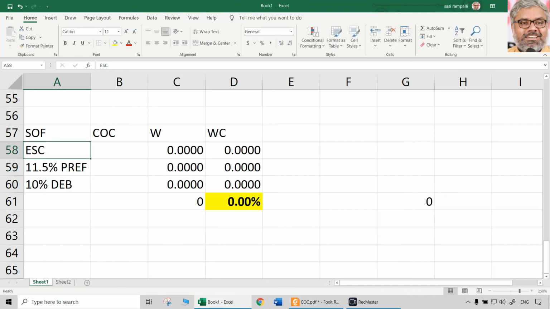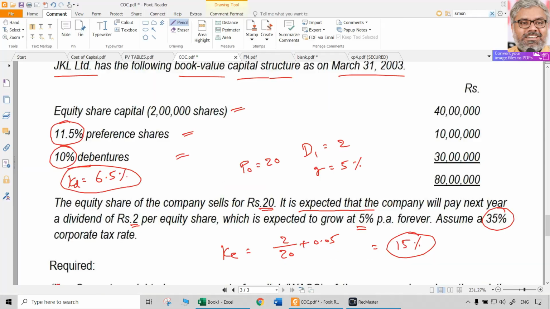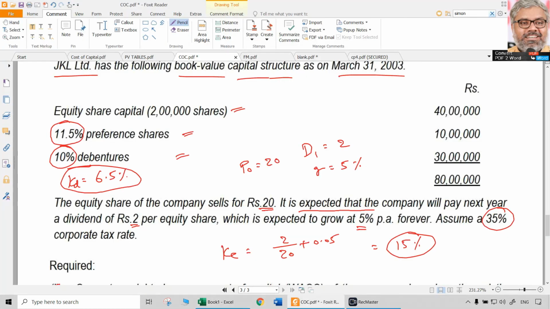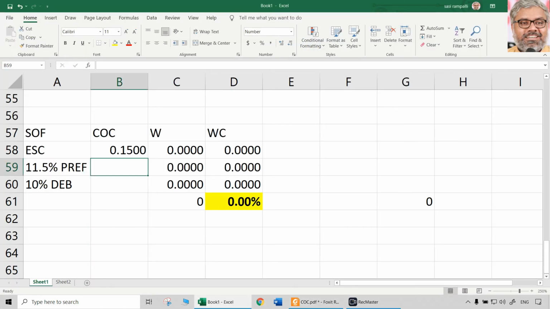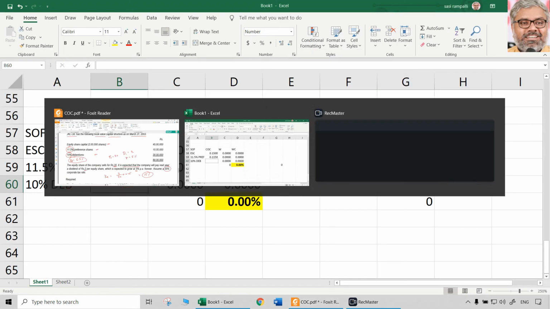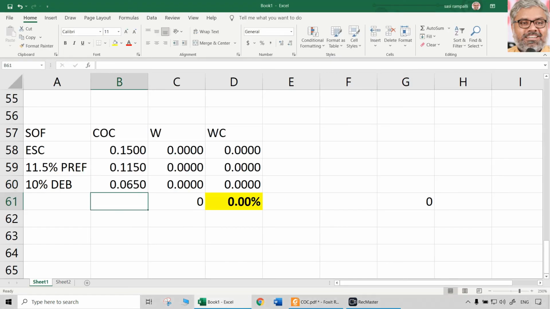So these are the various sources of finance. Individual cost of capital we already calculated. KE 15%, that means 0.15. Preference will be 11.5 only, that means 0.115. 10% debentures, KD is going to be 6.5%, 0.065. That is KD. So KE, KP and KD are taken separately.